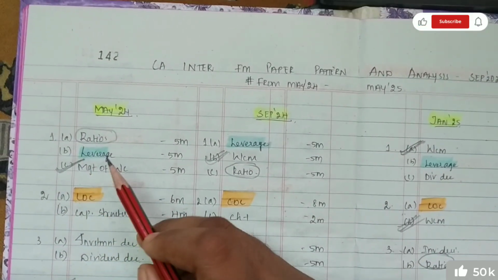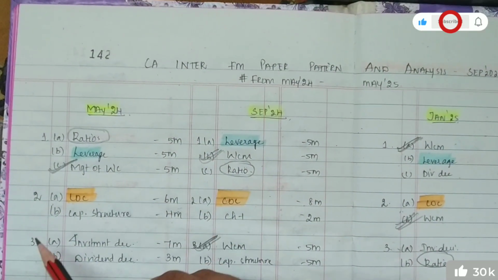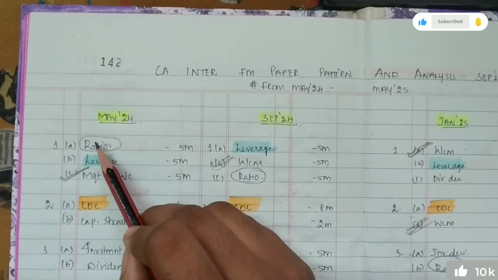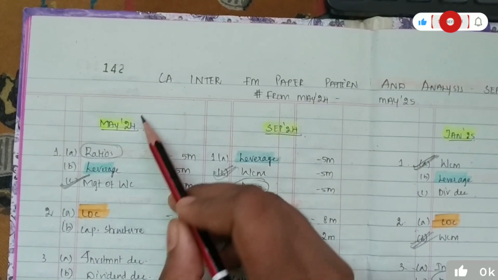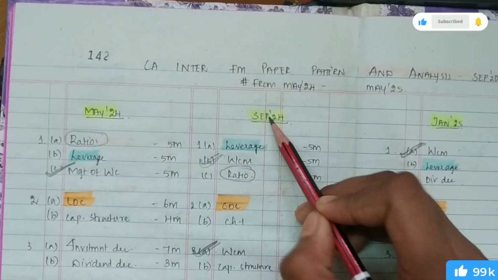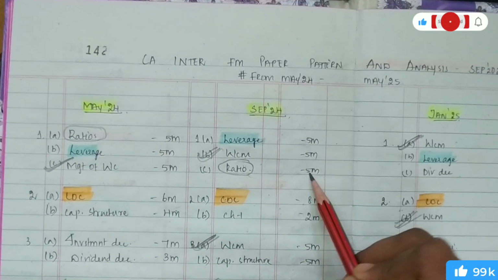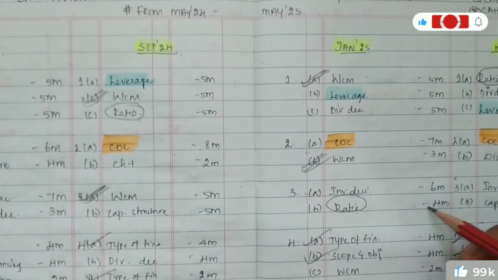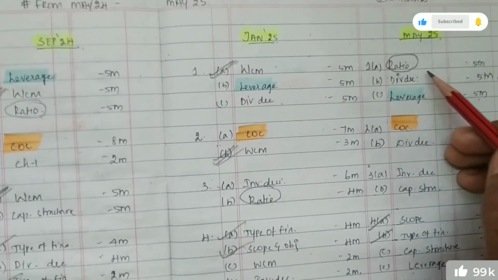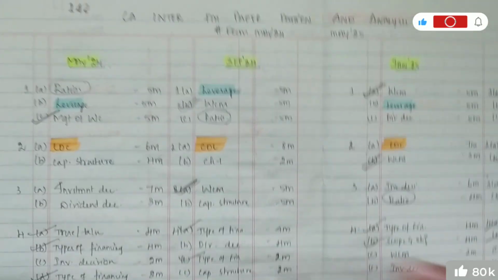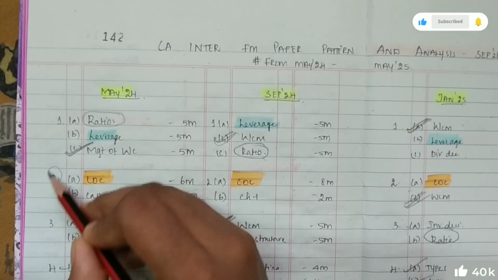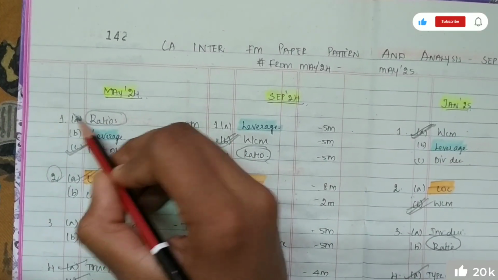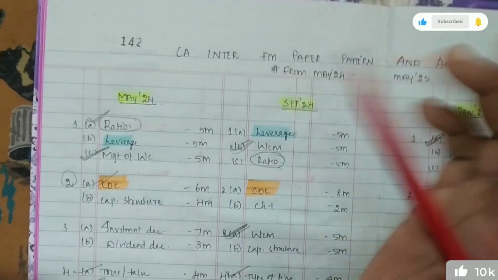Now let's get into another chapter, the ratios chapter. If you see, in the ratios chapter, 5 marks, there is a mandatory question. In September 24, mandatory question, ratios for 5 marks. In the January 25 attempt, third question, ratios chapter for 4 marks. In the May 25 attempt, ratios chapter for 5 marks. So each attempt carries the ratios chapter.